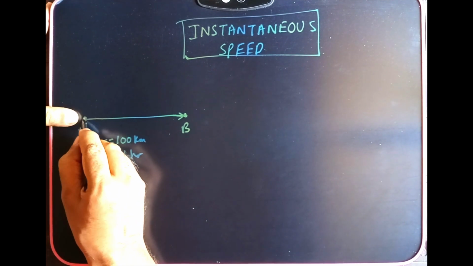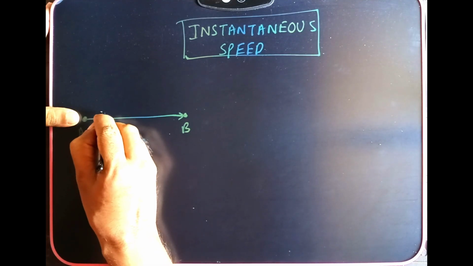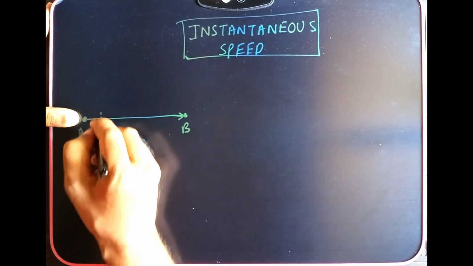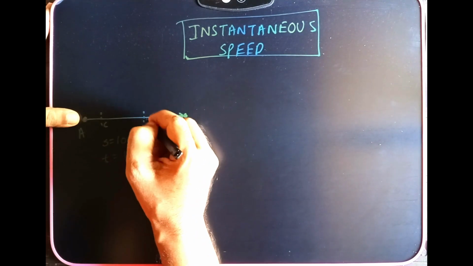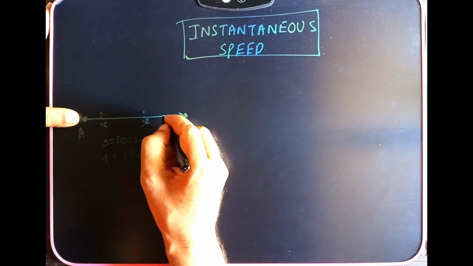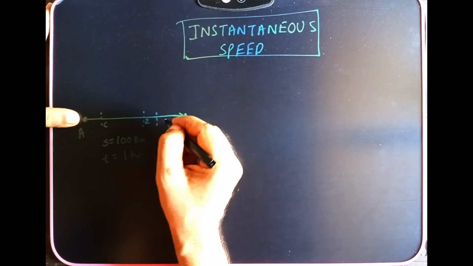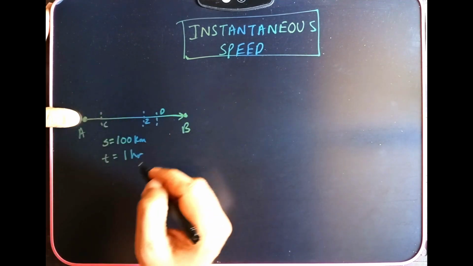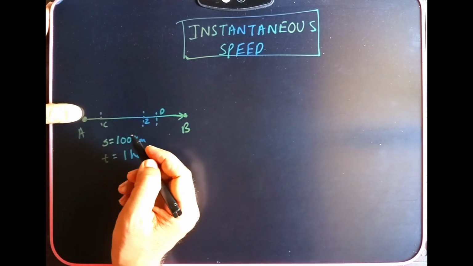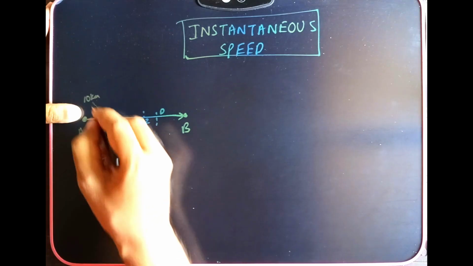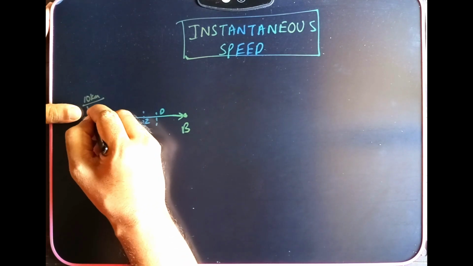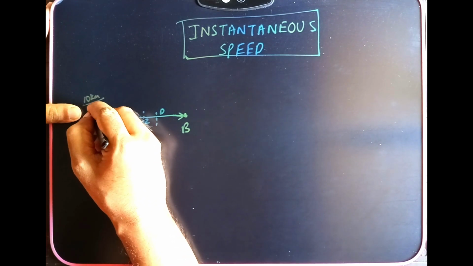But while going from point A, I have intermediate points: point C, point Z, and point D. While traveling from A to C, I cover a distance of 10 kilometers in, let us say, 10 minutes.